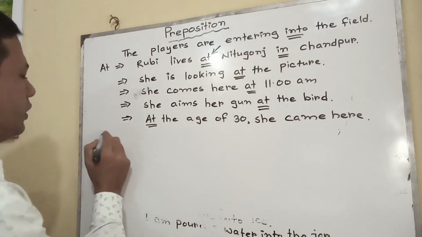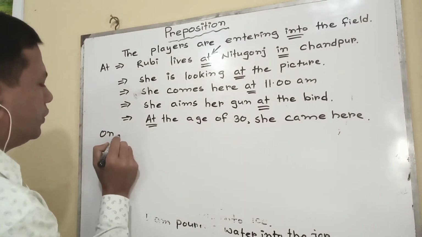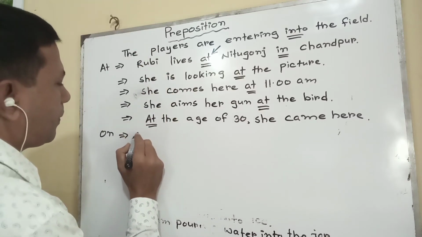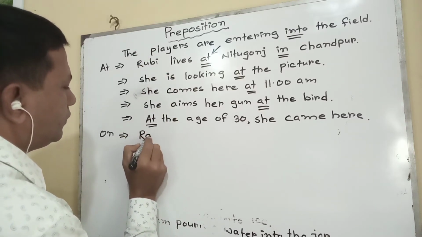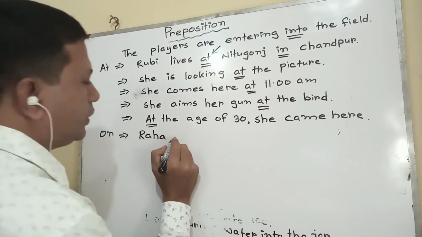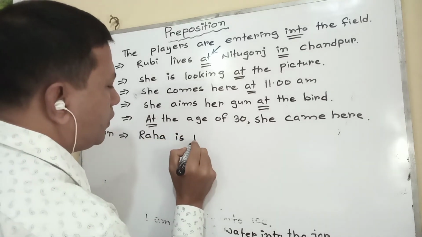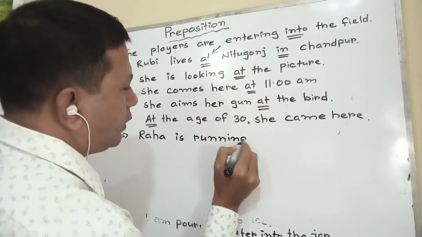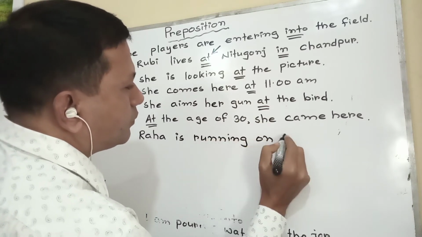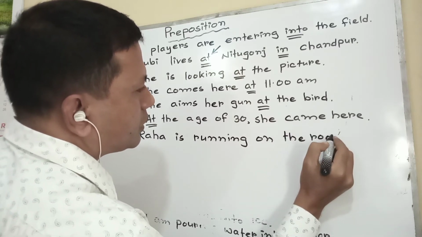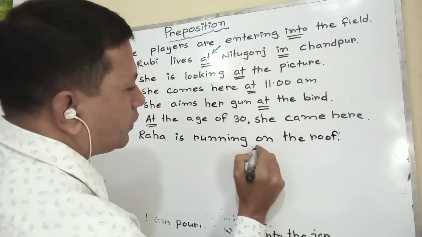So we are moving on to another one now. On. The use of on the surface, actually on the surface. Raha is running on the roof. On the surface, it means here.